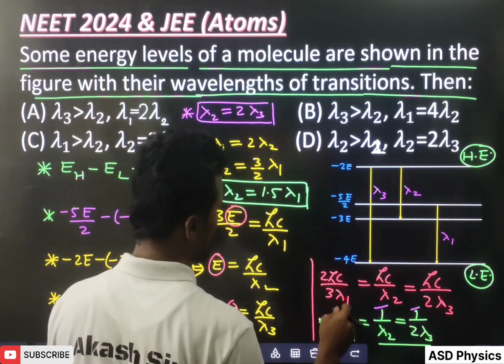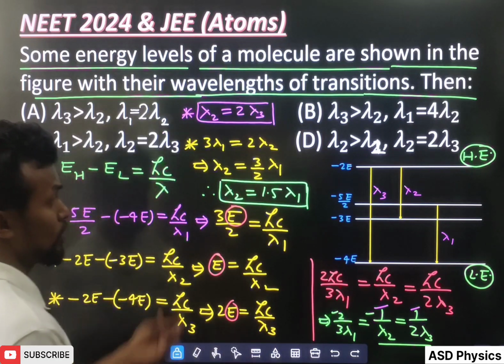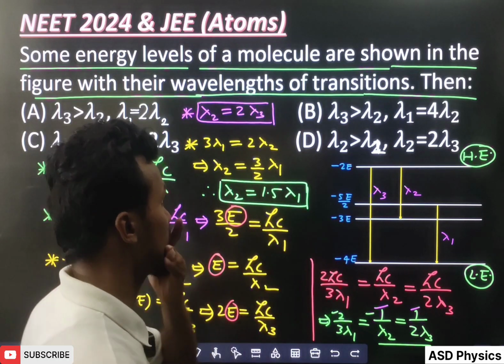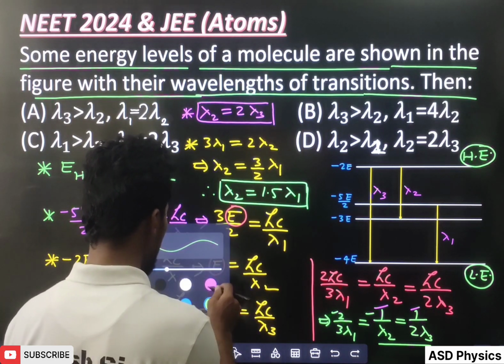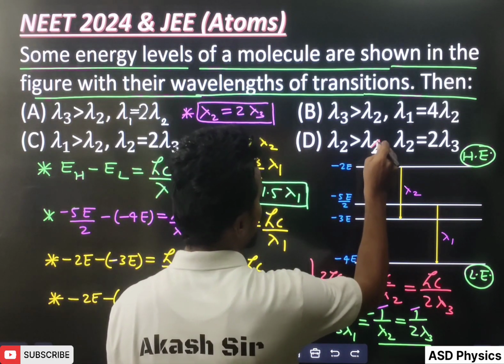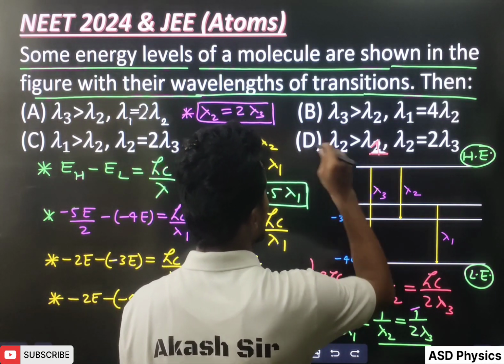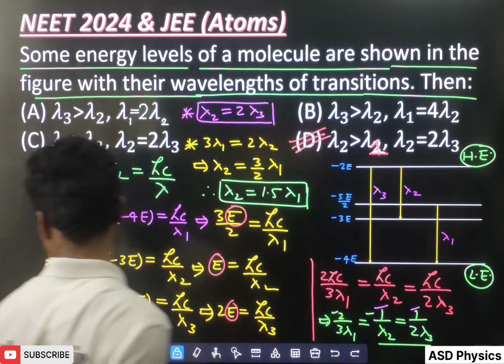What we have done, I have equated this and this. So lambda 2 equal to 1.5 lambda 1. That means which one is greater? Lambda 2 is greater than lambda 1 here. So which option will be correct here? Again I am telling that this is lambda 1 written here. So the correct option is here. Option D is the answer.